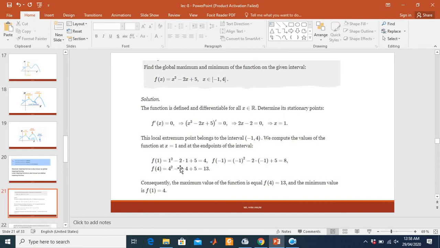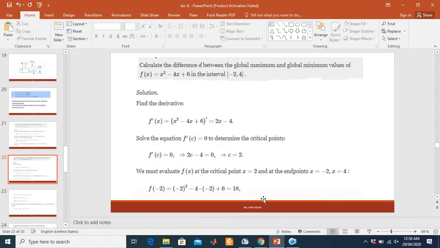So f of 1 is the minimum point, and the function's minimum value is 4. 13 is the maximum value of the function. So f of 4 equals 13 is the maximum value of the function.